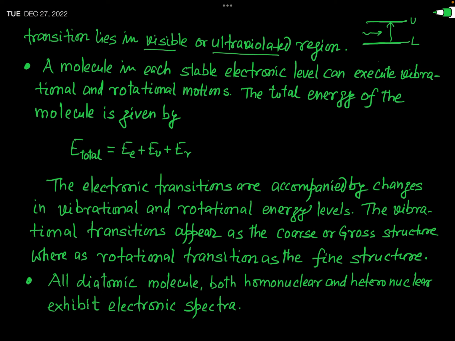So you can say that this electronic spectra lies in the visible region and the ultraviolet region of the electromagnetic spectrum, because the energy of the photon of visible and ultraviolet radiation has the appropriate amount of energy, which is just equal to the difference of the two electronic energy levels of a molecule.